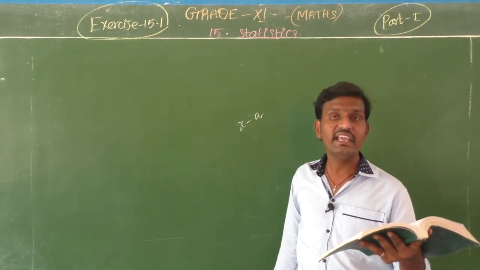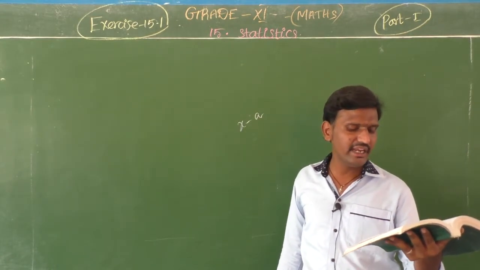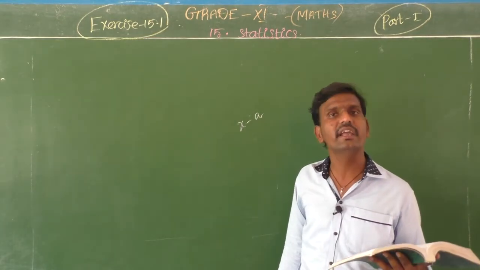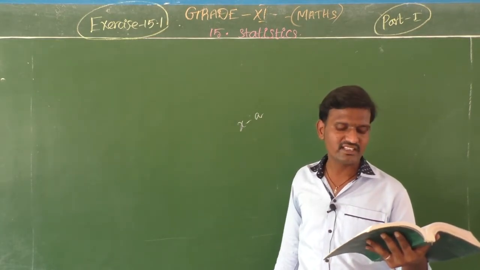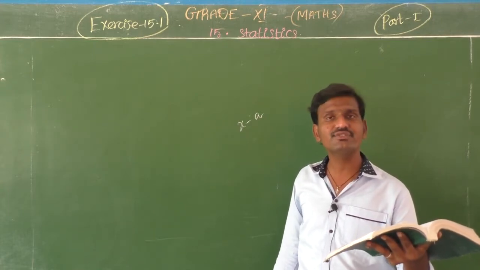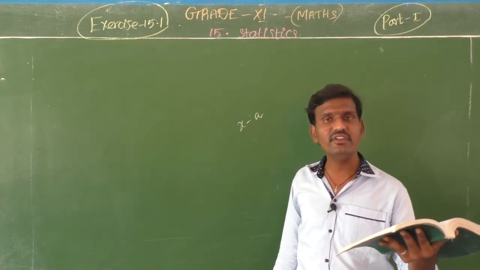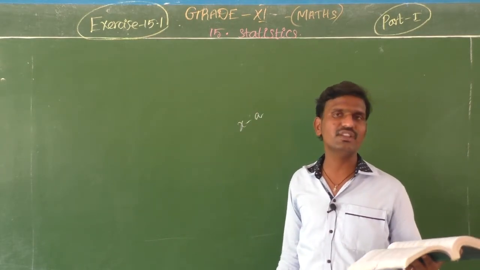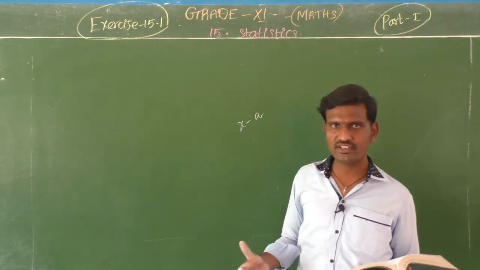Here, to find the mean, we must obtain the sum of the deviations. But we know that the measure of central tendency lies between the maximum and minimum values of the set of observations.